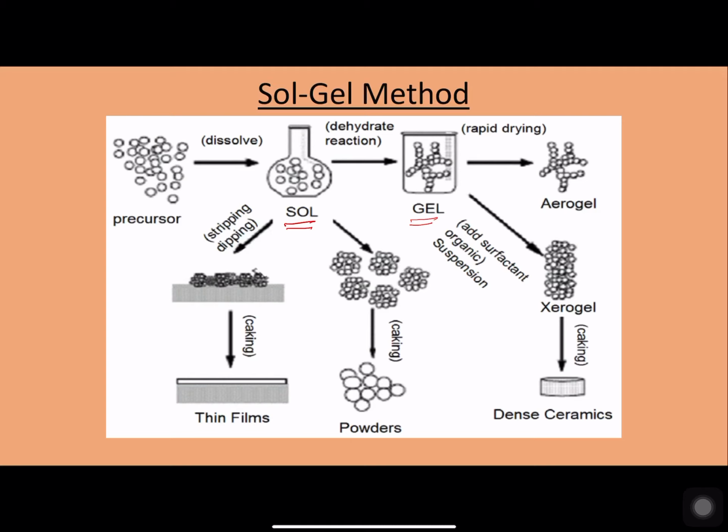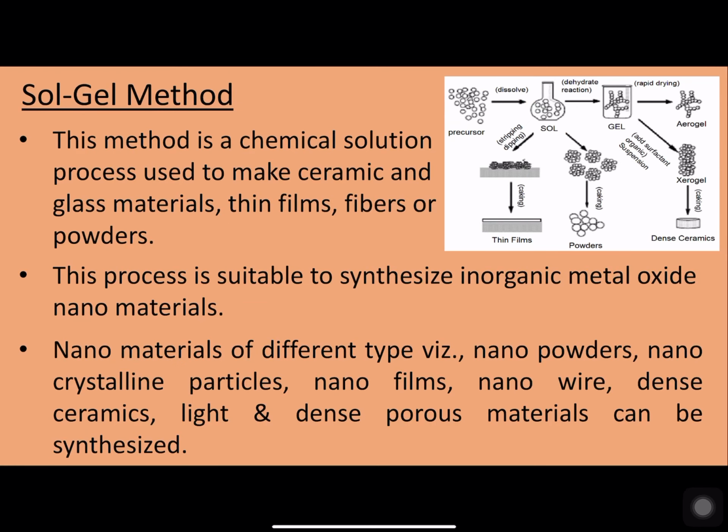So let us see the different stages of preparing the nanomaterials in this method. It is called a chemical solution method or a wet process method because at most of the stages, the process involves some solvent. So that is the reason it is called a wet process. As already said, it is used to make ceramic glasses, thin films, fibers or powders, etc.